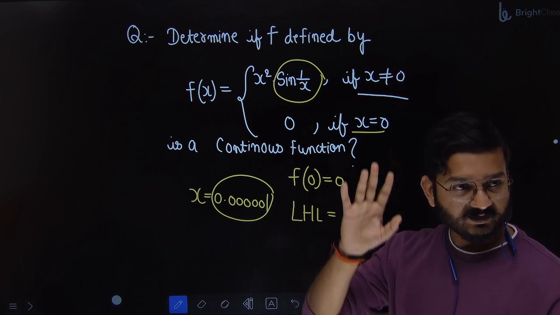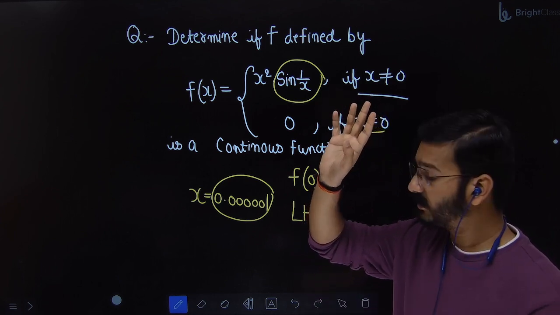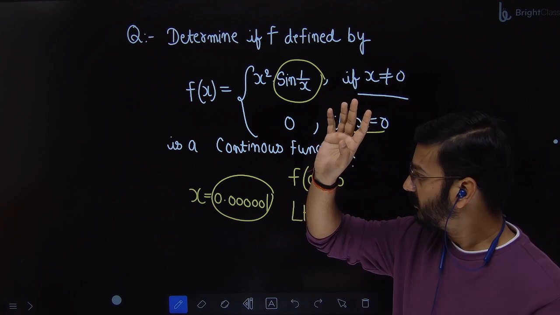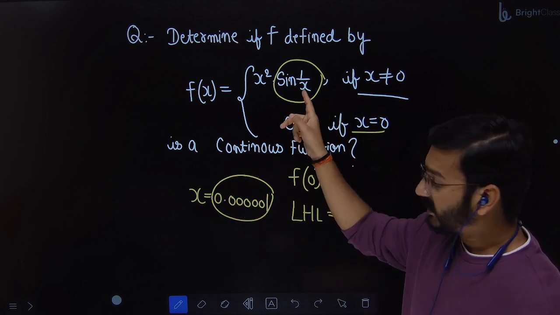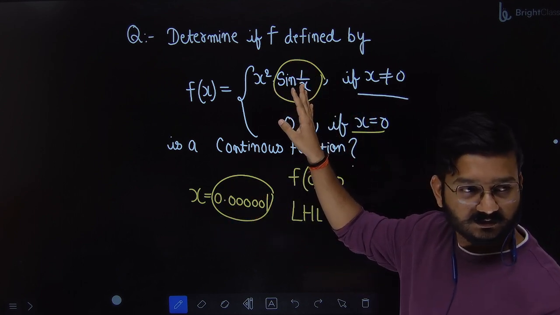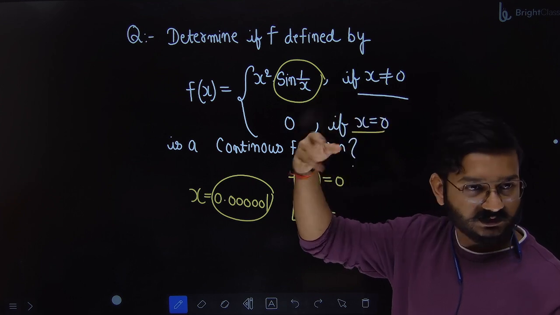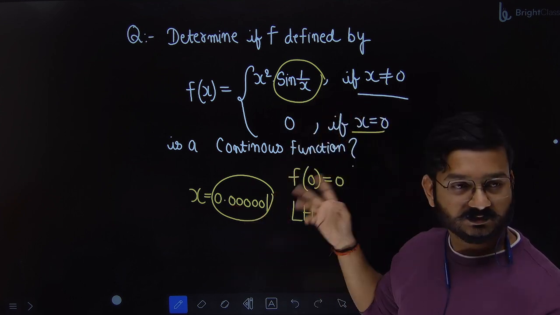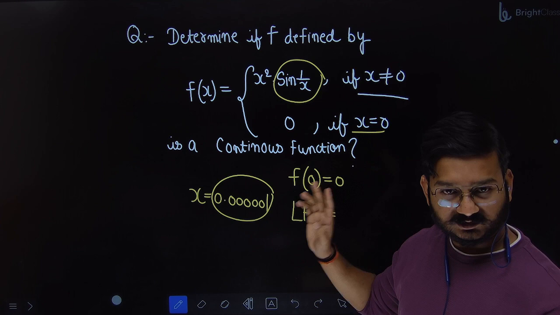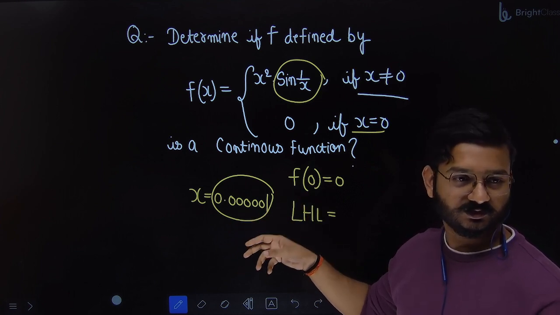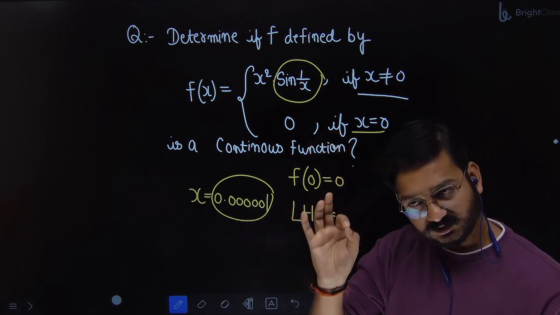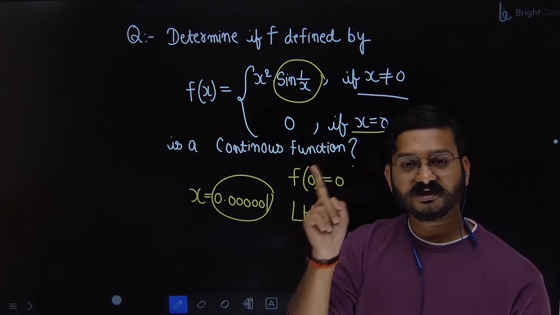Clear? Anyone having doubt? Anybody who wants explanation again? So can you explain it again? Sine 1 by x is between -1 to +1. You give any value of x, I'm not bothered. You can add 100 zeros here. Correct? 0.00000001, anything, but very small value, close to 0, because you're checking at 0.